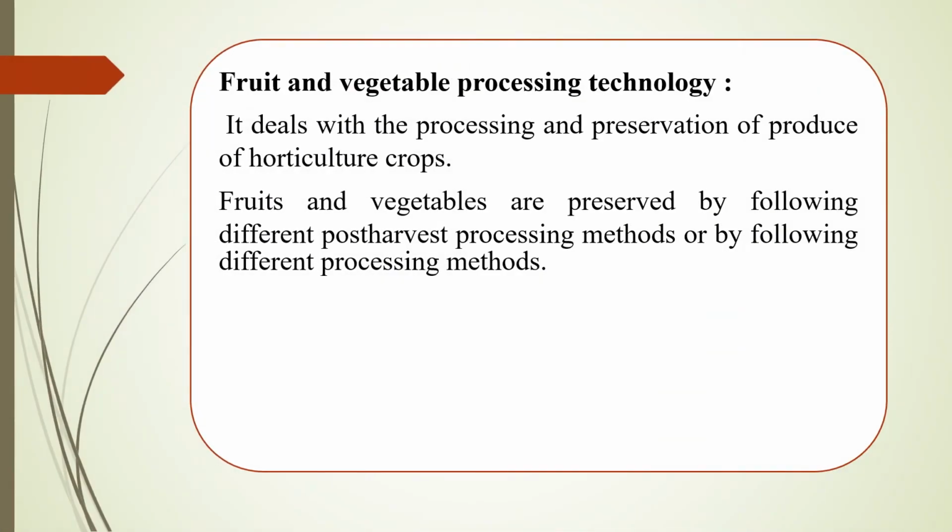Next, coming to the important branch, that is fruit and vegetable processing technology. It deals with the processing and preservation of produce of horticulture crops. In this subject, we have to learn about fruit and vegetable processing and preservation methods. Here we can make some of the processed foods like jams, jellies, candies, etc.